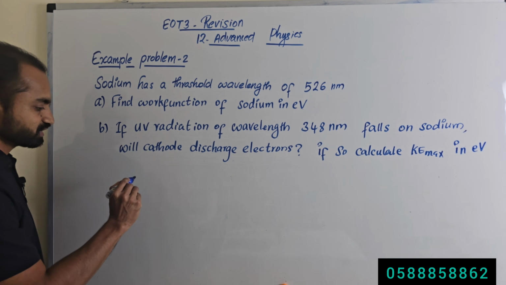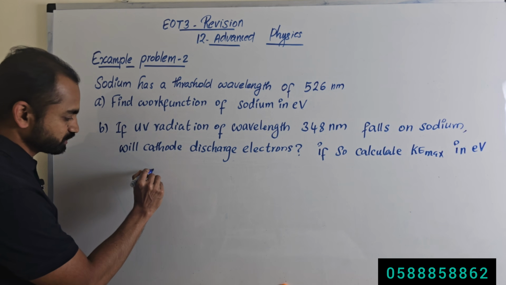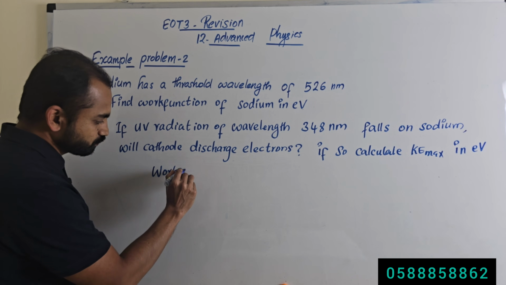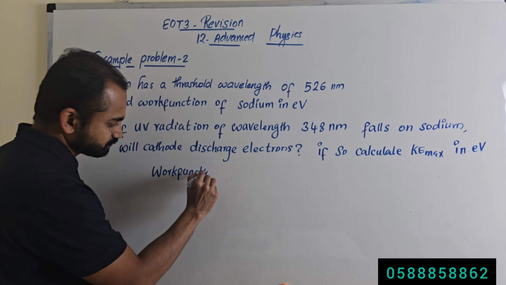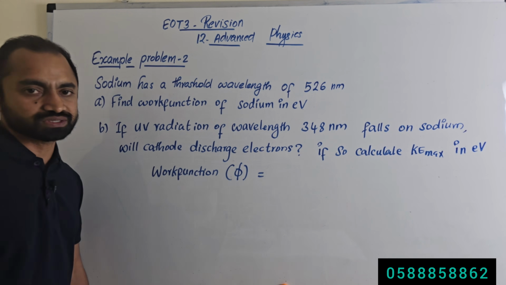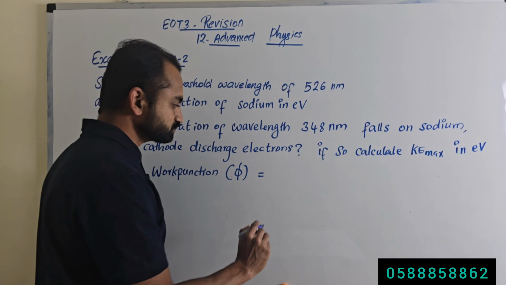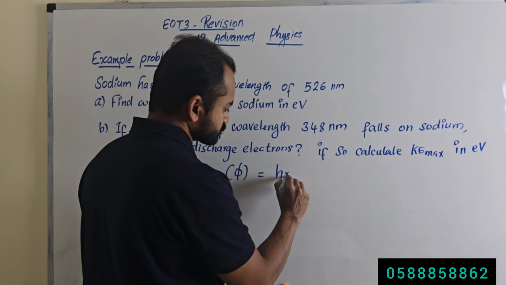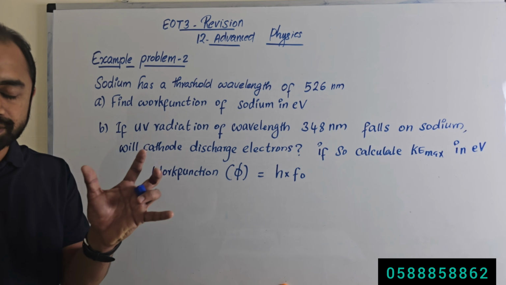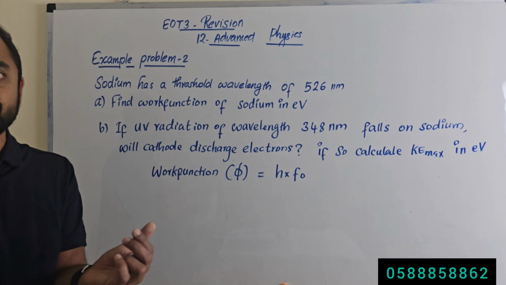So how to calculate the work function of sodium? The work function, which we denote by the letter phi, is equal to h times f0. That is the equation to calculate the work function.